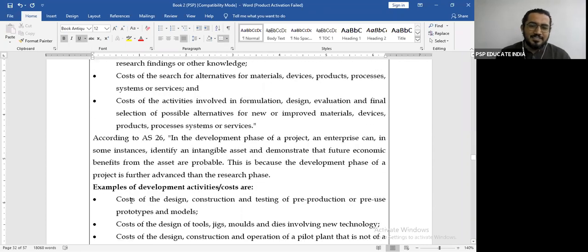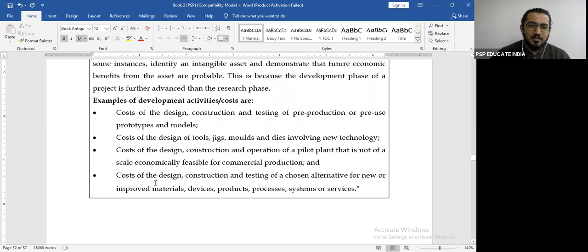According to AS 26, in the development phase of a project, an enterprise can, in some circumstances, identify an intangible asset and demonstrate that future economic benefits from the asset are probable. This is because the development phase of the project is further advanced than the research phase. Examples of development activities or cost are: first, cost of design, construction, testing of a pre-production or pre-use prototype or model. Very interesting concept. Pre-use prototype.